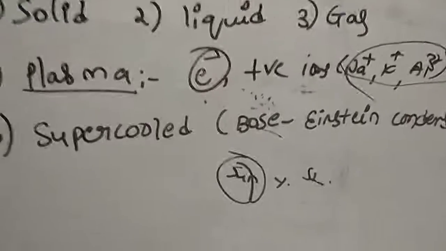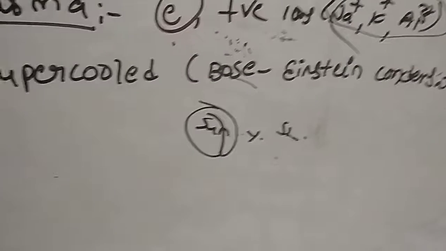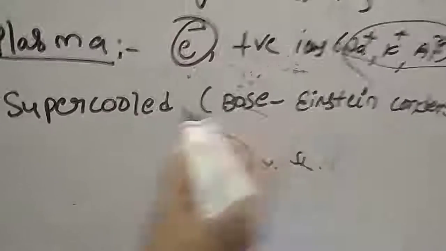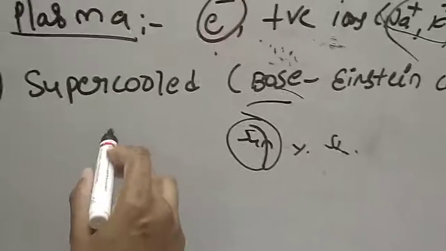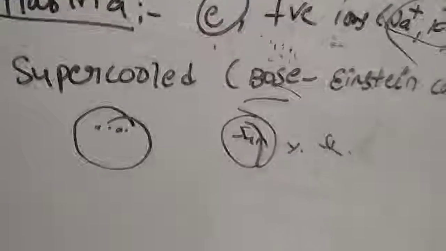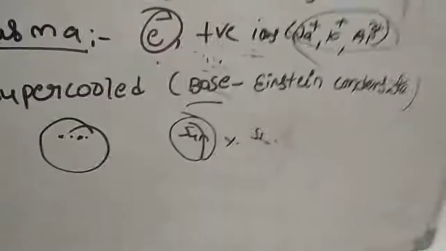And the next one is the supercooled state, or Bose-Einstein condensate state. This state of matter consists of solids in which atoms lose their individual identity and condense to form a single super atom. Here the molecules, atoms or ions lose their identity to form a super atom. So this is said to be the supercooled state.